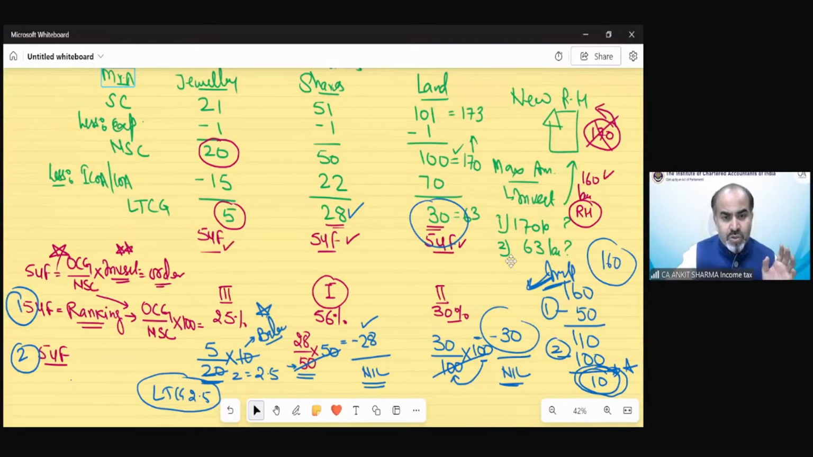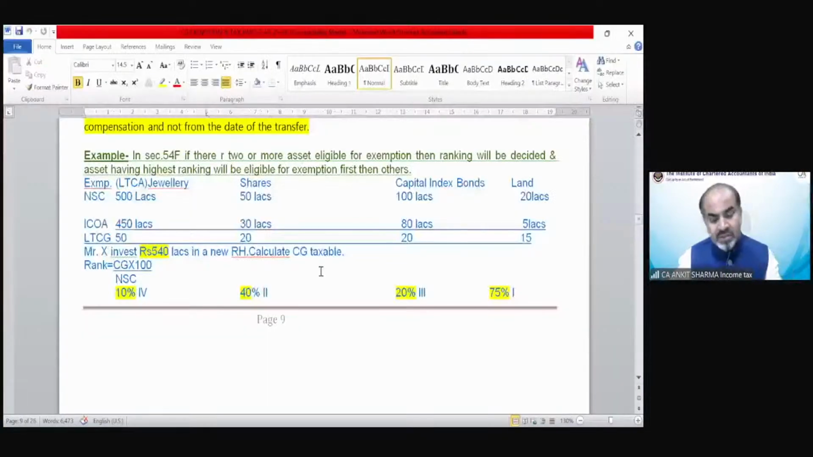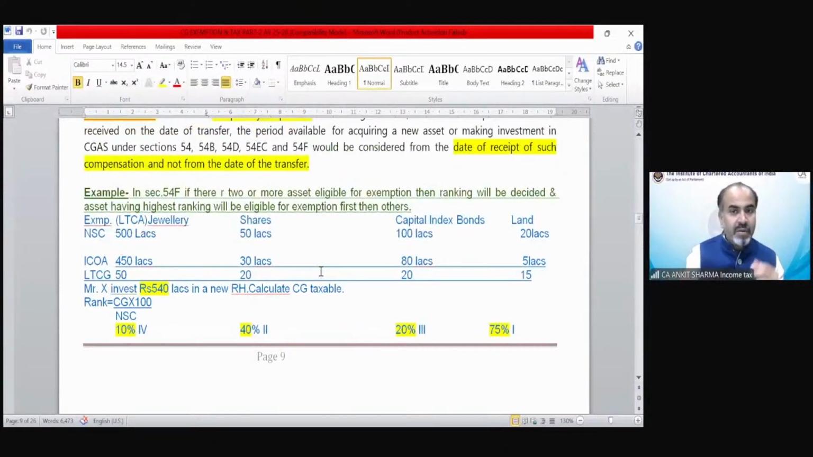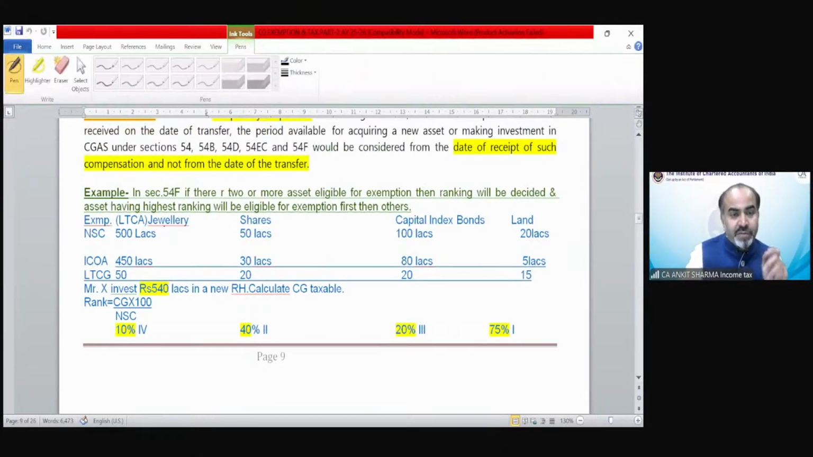So I've also made a solved question here, and we are having 4 assets over here in the same case. Section 54F, you can say jewelry, shares, capital index bond, and land we have. We have the net sale consideration in the question and the capital gain also now. And he invests 540 lakh rupees to purchase a new residential house. Calculate capital gain in this case.